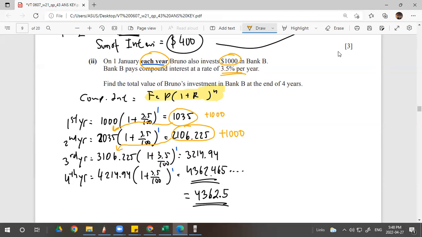You add also at the end of the third year, the money is 3,214.94, and you add by 1,000 also. Bruno commits to add 1,000 at the end of each year. The THR, tunjangan hari raya, the bonus. Okay. The THR thing is only applied in Indonesia, I just knew. Some countries don't apply that.